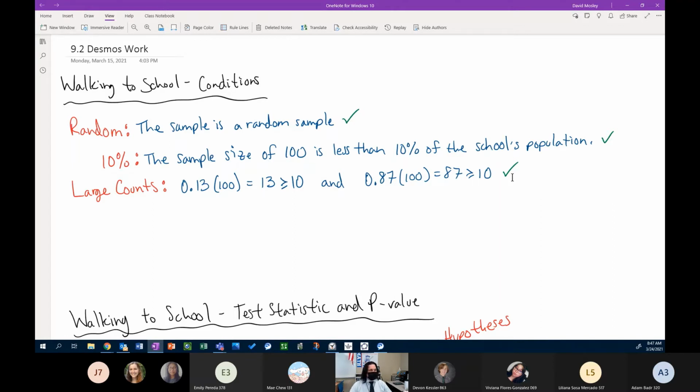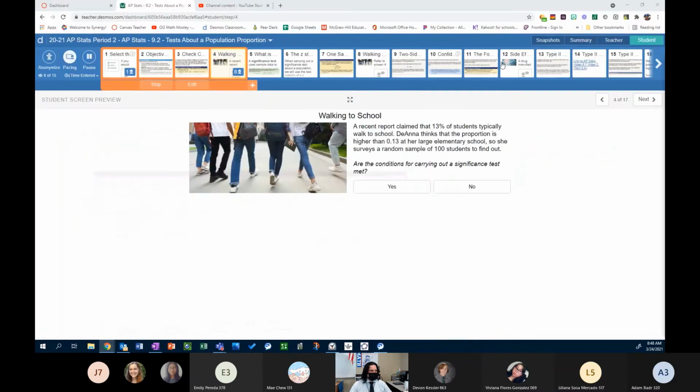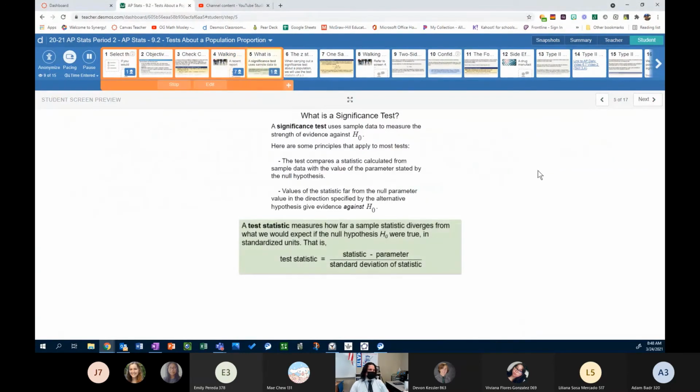Okay. Is there anything I can clarify about checking the conditions? So then we're going to move on. So next, what is a significance test?